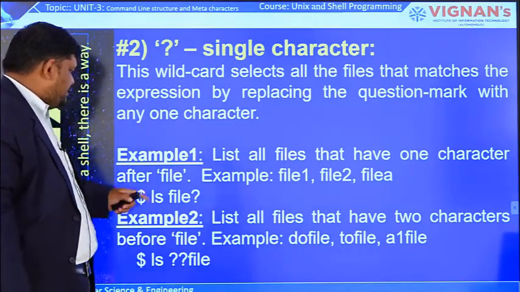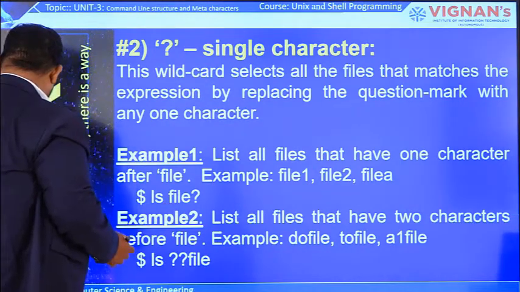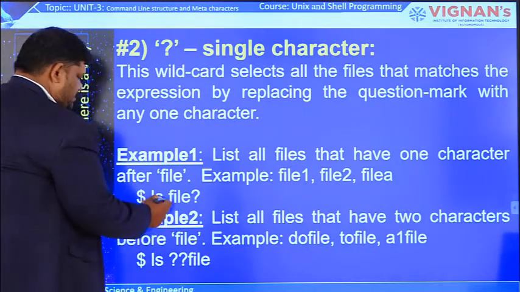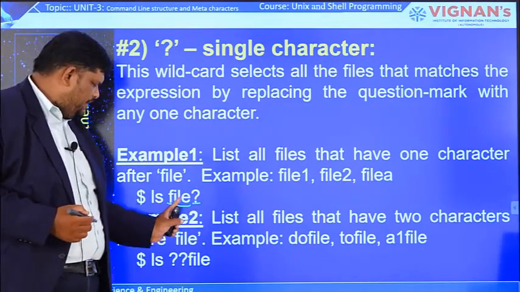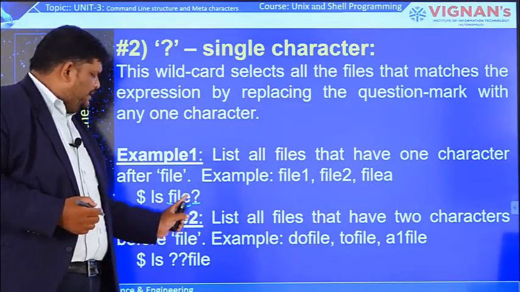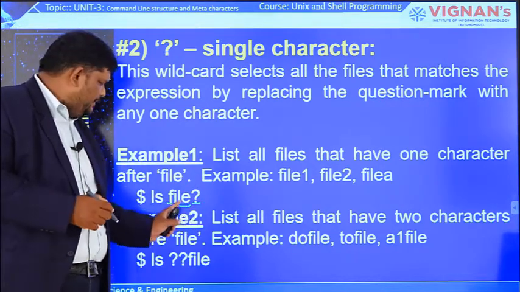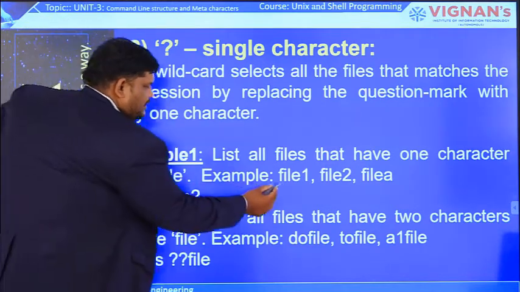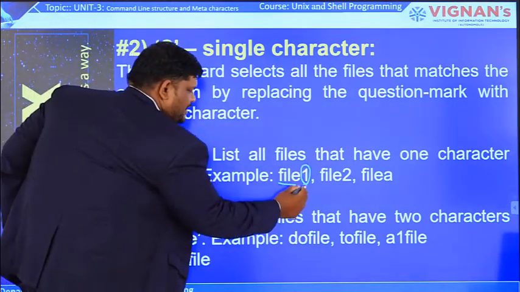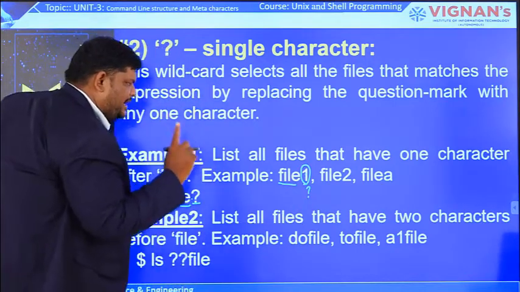Consider this example: file followed by a question mark. That means after the file name FILE, whatever the character may be, whether a digit, a letter or a symbol, only one occurrence will match. With the question mark it will match only one digit or one character, here 1.